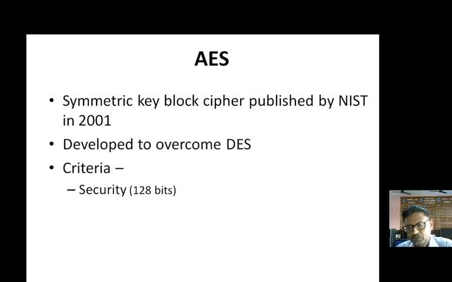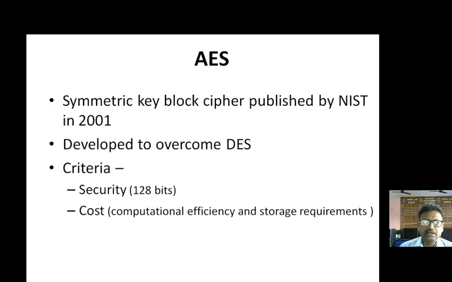But with the advent of technology and fast computers, people came to have an idea that a 64-bit key can be cracked. So why not have keys longer than 64 bits, that is 128, 192, and 256-bit keys. So the first criterion is security.